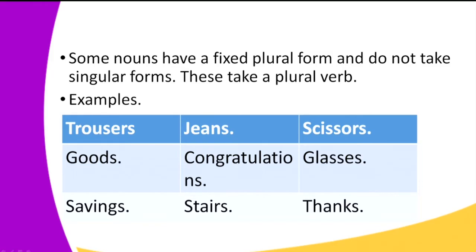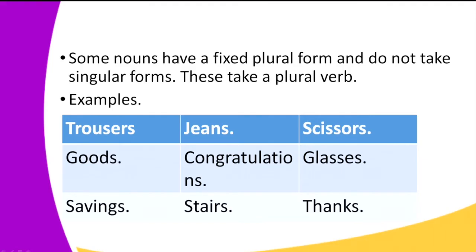Next, we have some nouns that have a fixed plural form and do not take singular forms. These take a plural verb. Previously, we talked about nouns that take a singular verb, but these ones take a plural verb. Now, let's talk about the first word. It's trousers. We also have jeans, scissors, goods, congratulations, glasses. In this case, we are talking about spectacles, not those cultural items. We also have savings, we have stairs, and we have thanks.